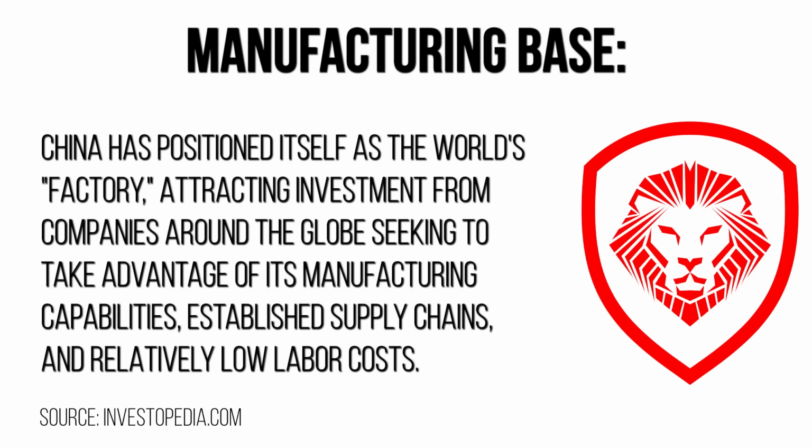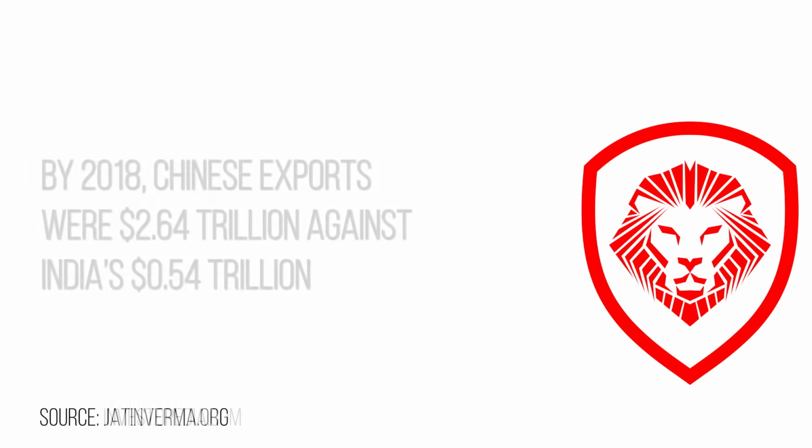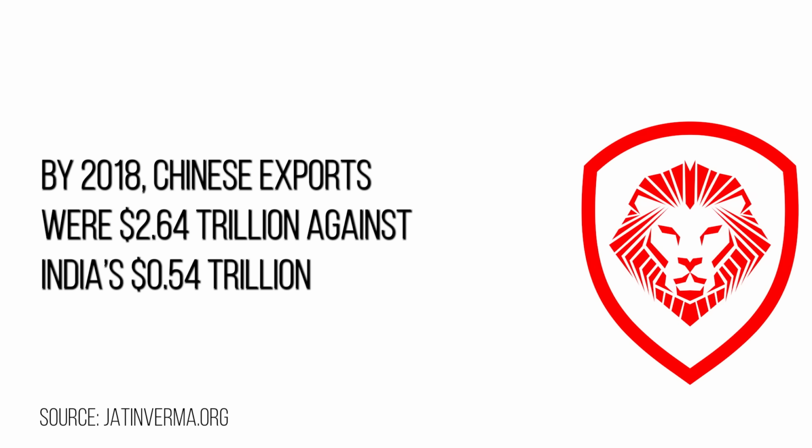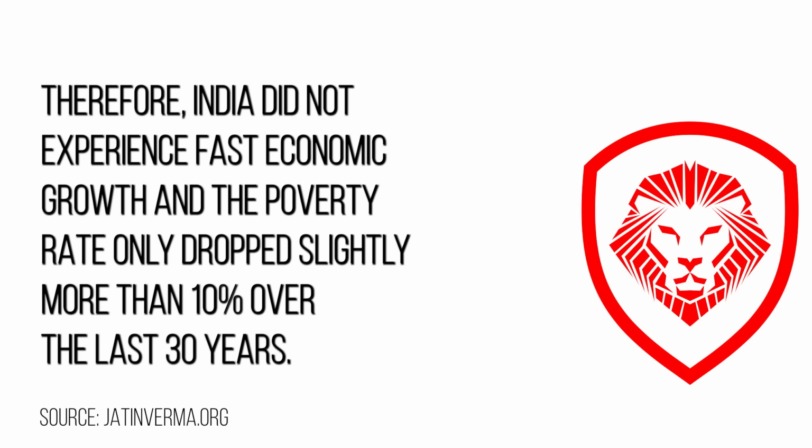Manufacturing base, China has positioned itself as the world's factory, attracting investment from companies from around the globe seeking to take advantage of its manufacturing capabilities, established supply chain, and relatively low labor costs. Policy environment, China opened to foreign investments earlier and more comprehensively than India, which was more cautious in its approach to liberalization. Just in 2018, Chinese exports were $2.64 trillion versus India only being $500 billion. Therefore, India did not experience fast economic growth, and poverty rate only dropped slightly more than 10% over the last 30 years.